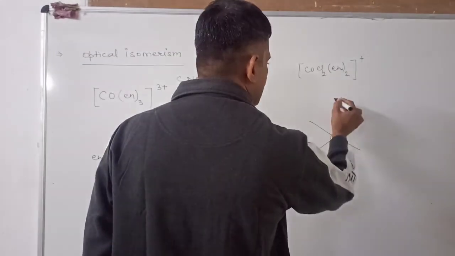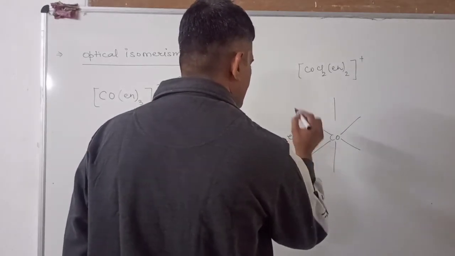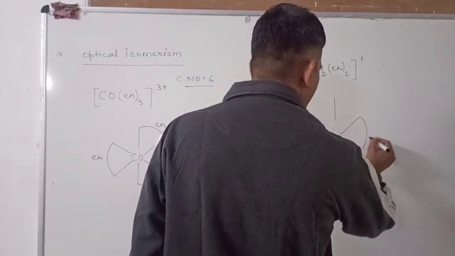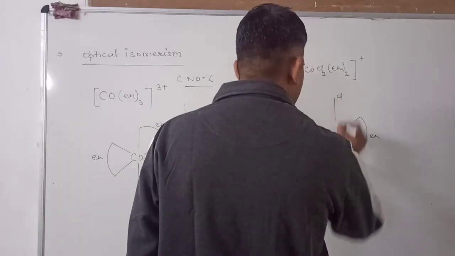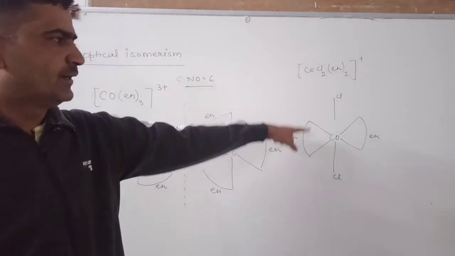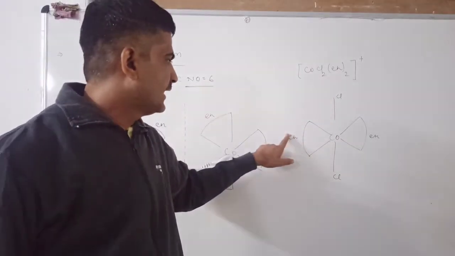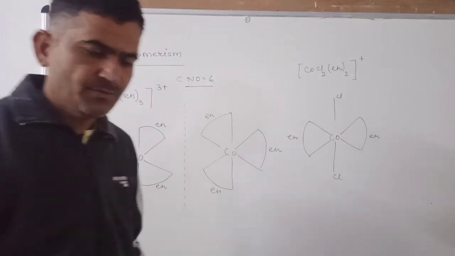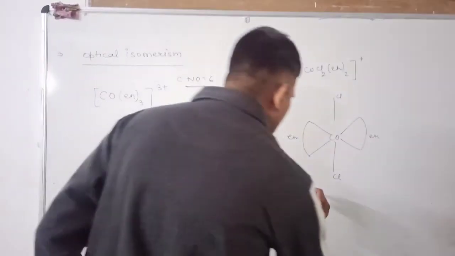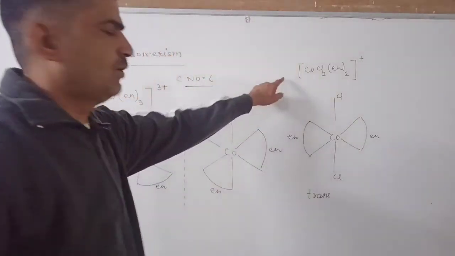We can draw as this is the trans form of this compound, trans, because the chlorines lie in the opposite plane, and the ethylene diamines lie in the opposite plane. This form is known as the trans form of this compound.